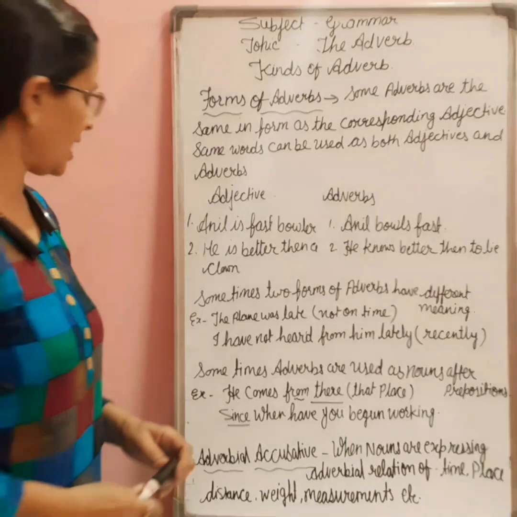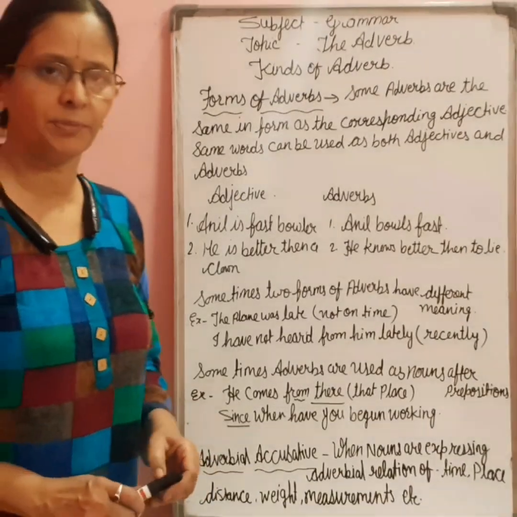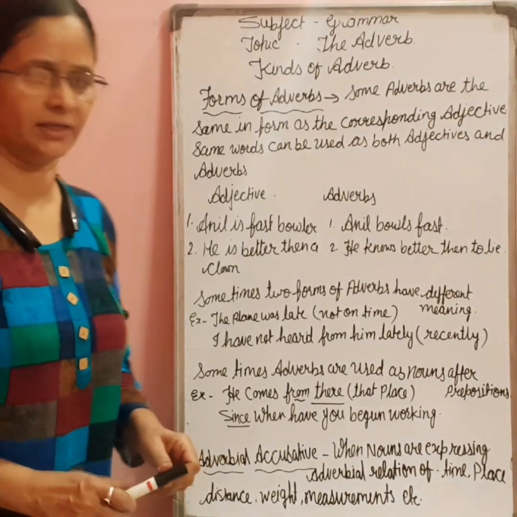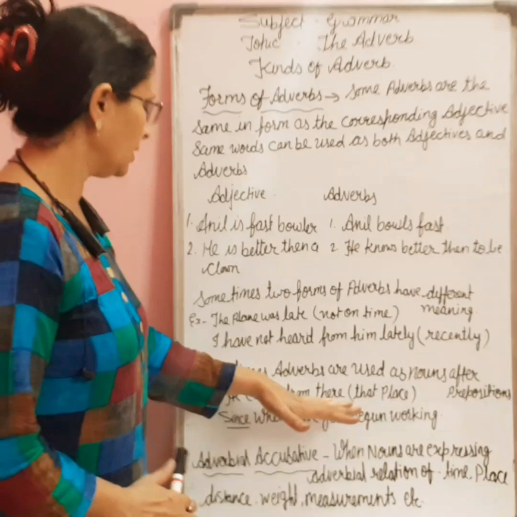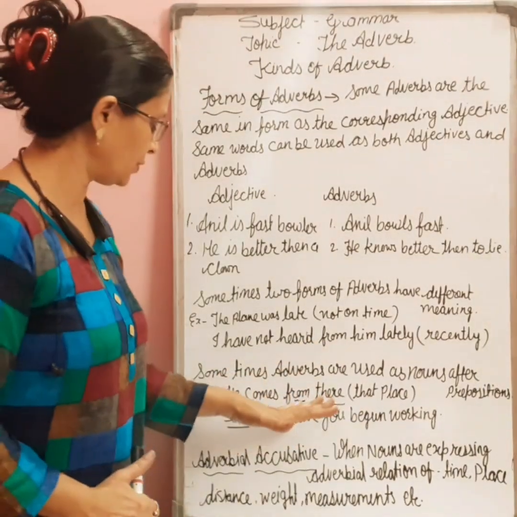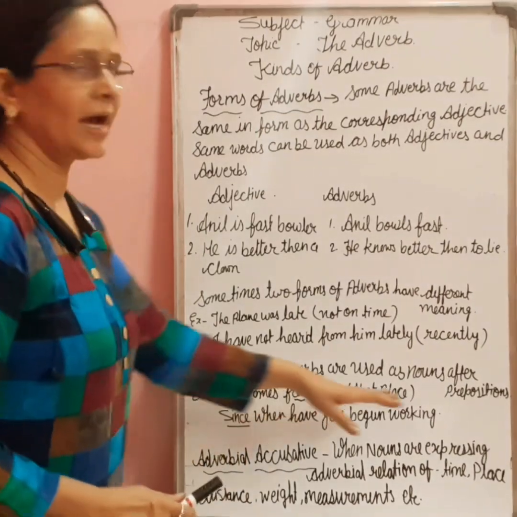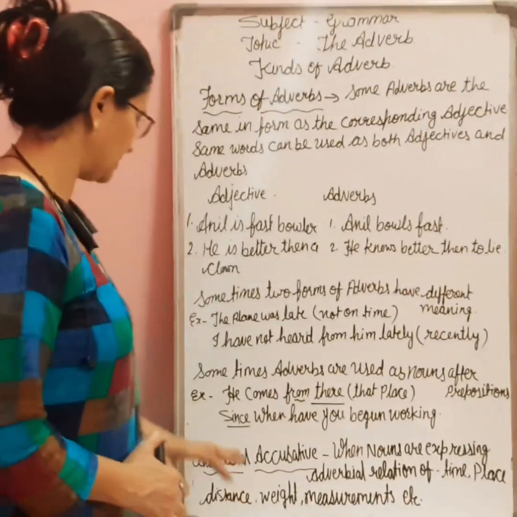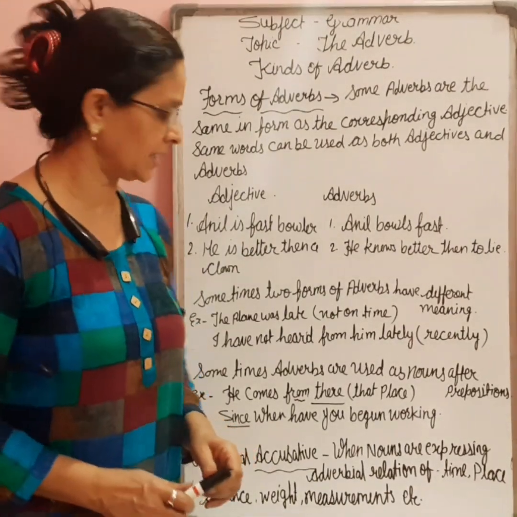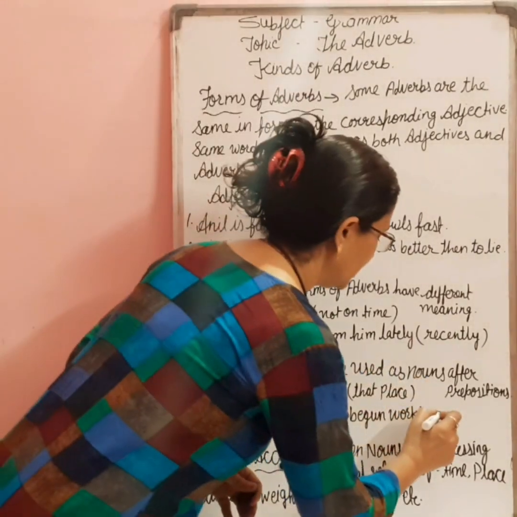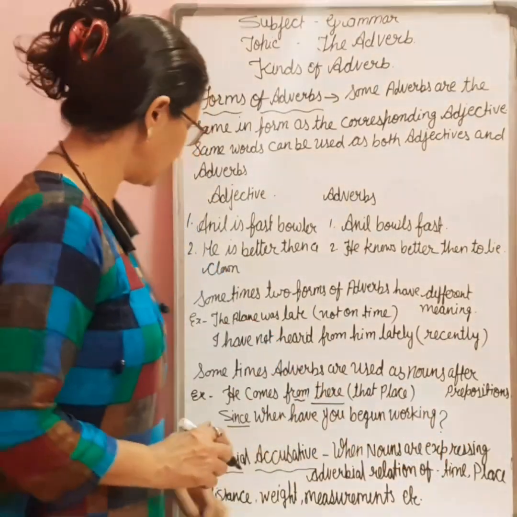Now the next is, I am telling you, sometimes adverbs are used as nouns after prepositions. For that I have taken an example: he comes from there. Here there is a noun and from is a preposition. It is showing that he has come from that place, meaning it is showing the place. Second: since when have you begun your working. Here since is a preposition, it is showing this part of the sentence.